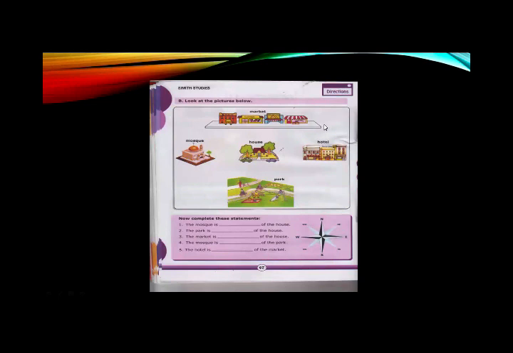And do the question answers in your copy. So now, I hope that you understand all points of this unit. I hope that you complete the book activity and also the question answers in your copy.